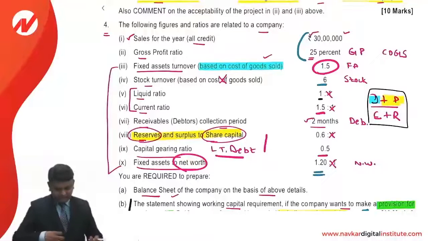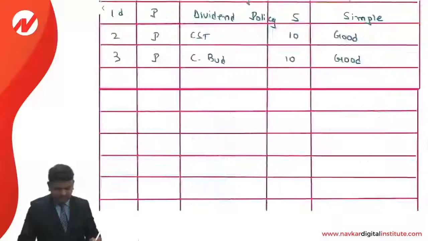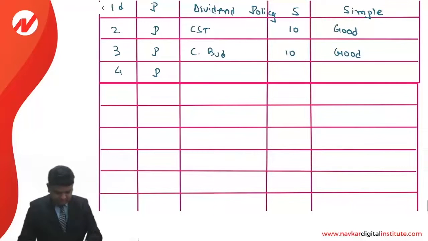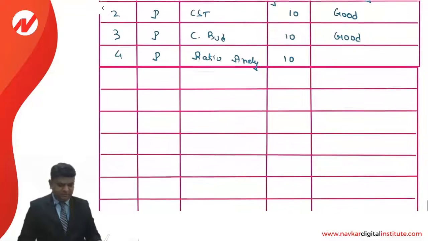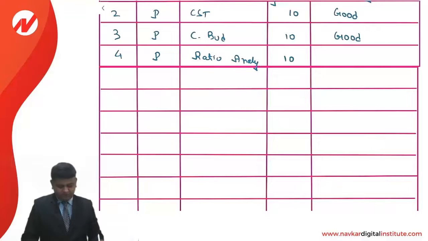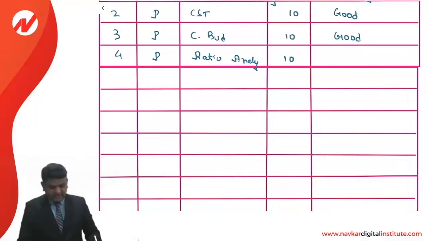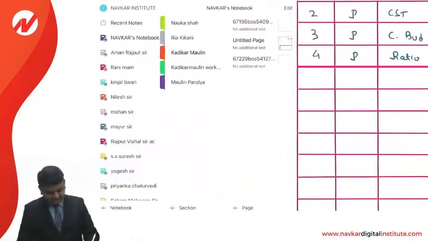Fourth question is on ratio analysis, a very simple question. It is a 10 marks question, extremely simple. The second part of the question is working capital requirement. Similar to this, a number of questions have been provided by the institute earlier. The only thing you have to take care of is the capital gearing ratio. In that, we will assume that the preference share capital is 0.